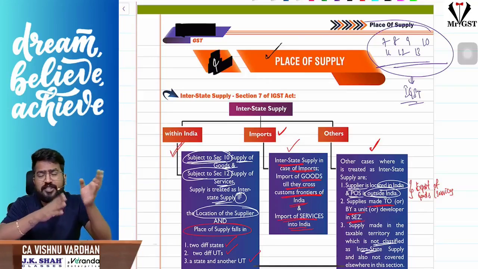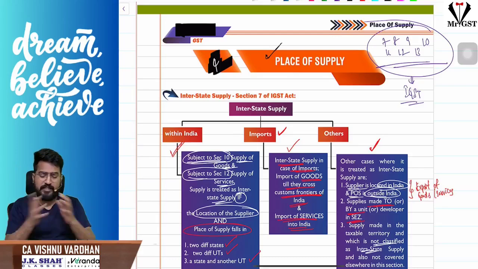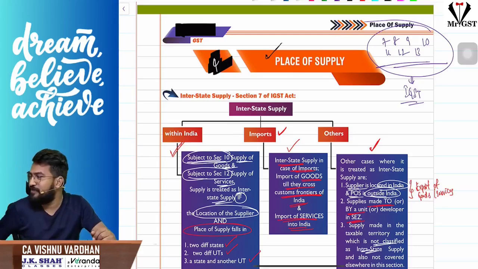In this video we are going to quickly revise the place of supply chapter, and we are going to revise sections 7, 8, 9, 10, 11, 12, 13 of the IGST Act 2017. So let us quickly move into the lecture.